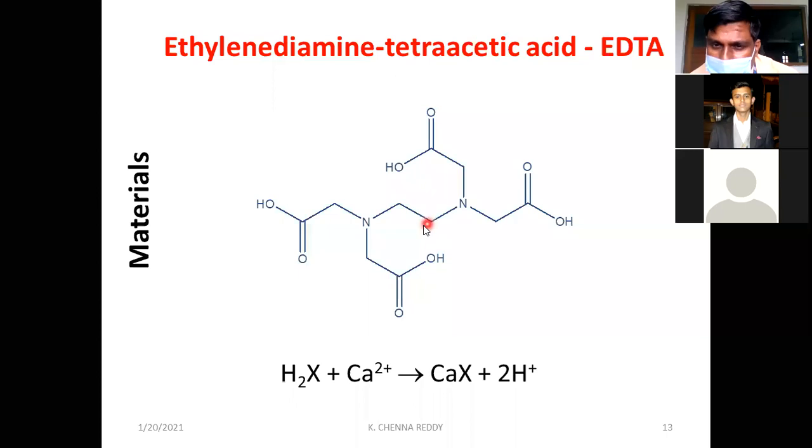Those electron pairs will be donated by this EDTA, and the metal will take those electron pairs and form a bond with EDTA.